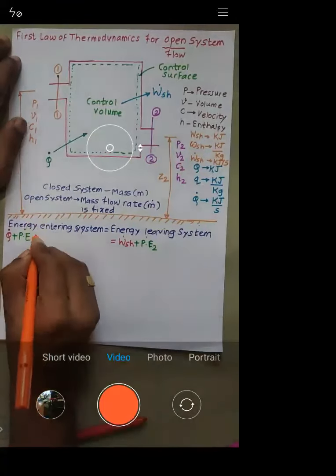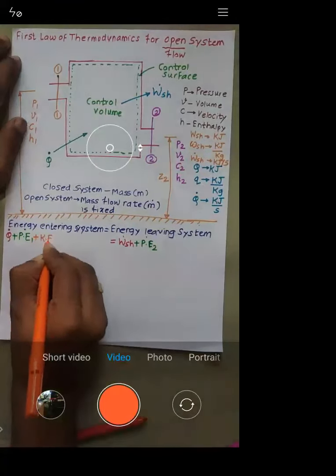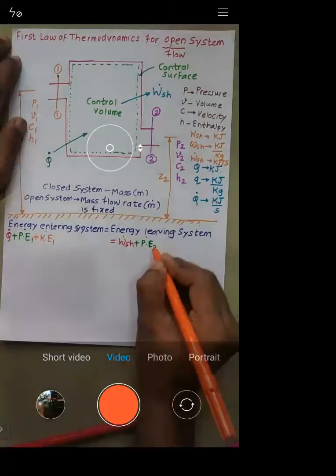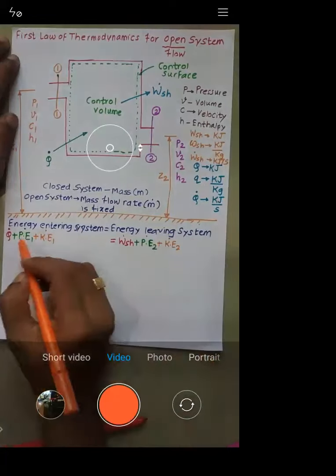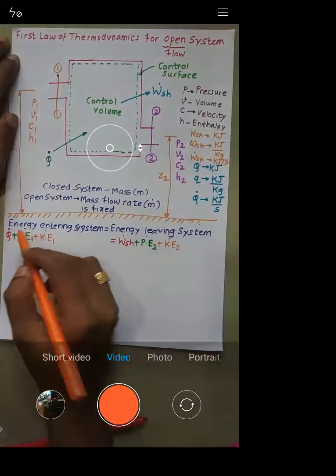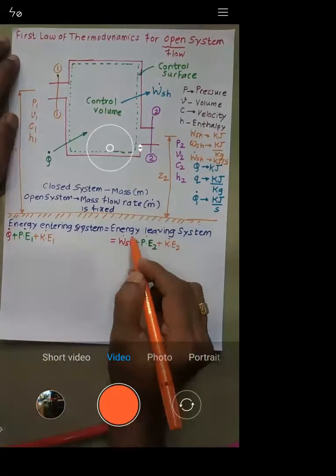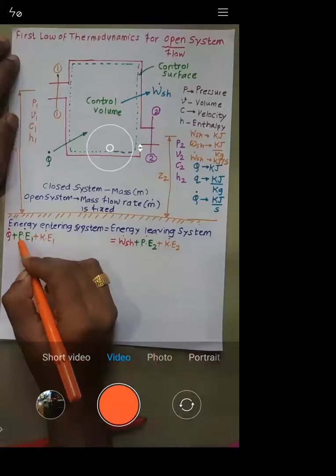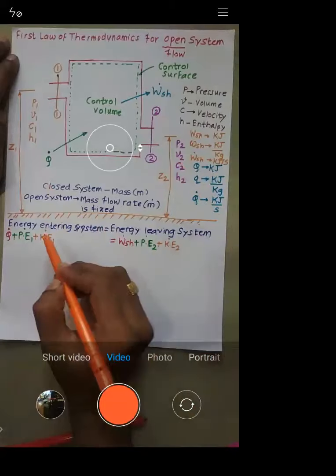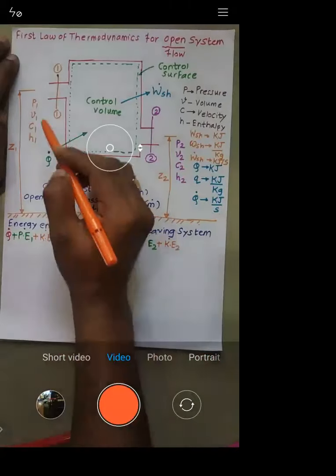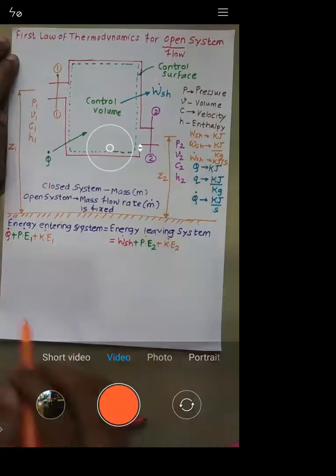Okay, so I will write this down as kinetic energy at the inlet. Here I will write kinetic energy at the outlet. This Q is supplied and the Q gets converted into work. This potential energy is due to the height from the ground. This kinetic energy is due to the velocity at the inlet and the outlet.